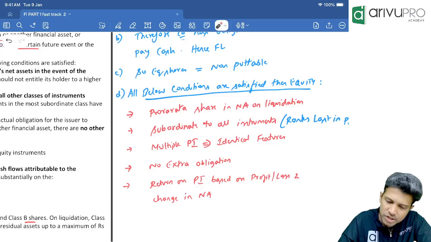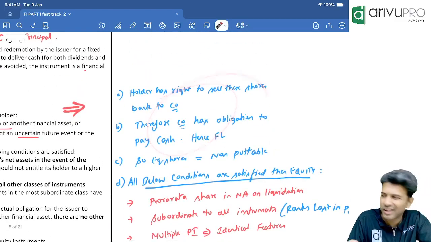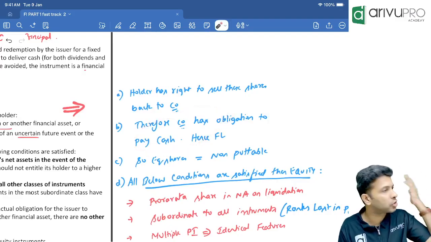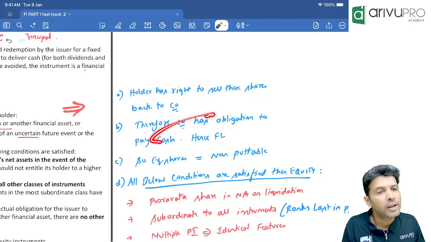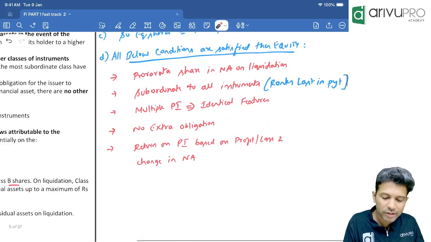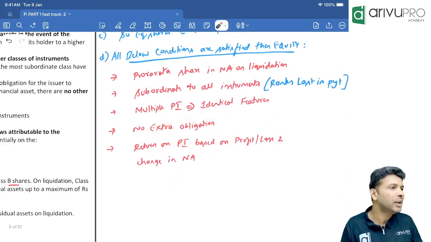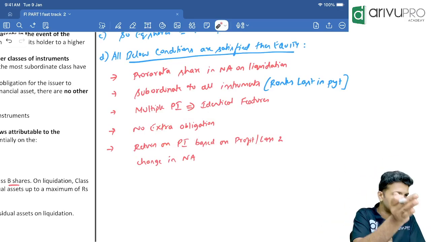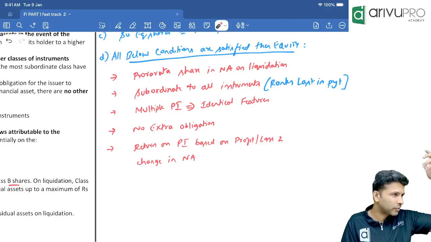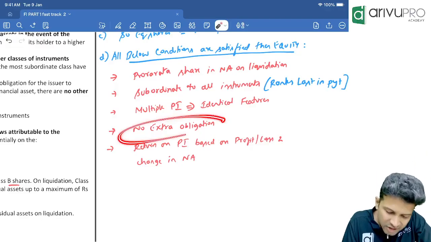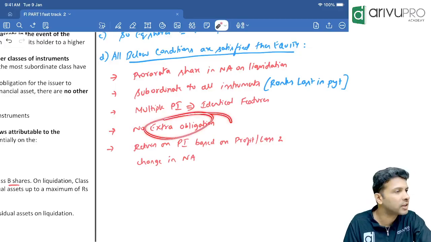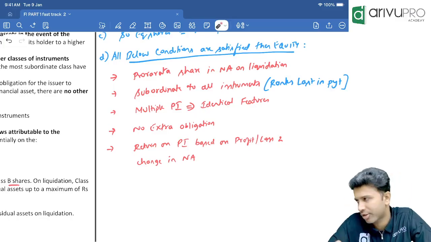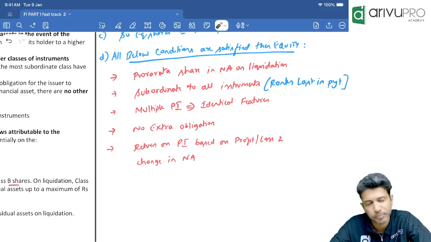Meaning the company should not say, I will convert your putable instrument into preference shares or give you some extra benefits. Like that, extra obligation should not be there. That's the fourth condition.